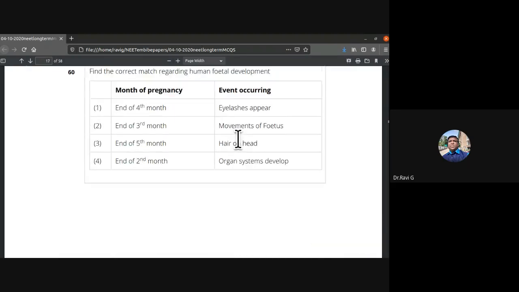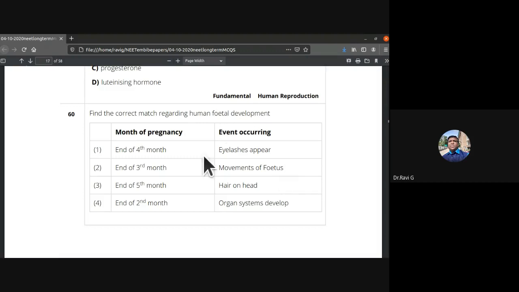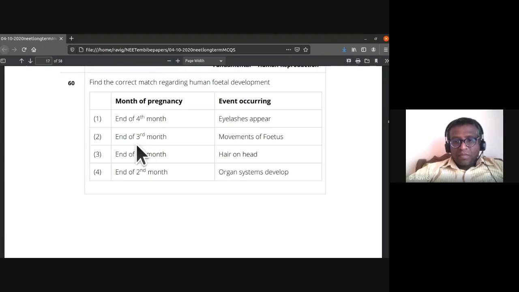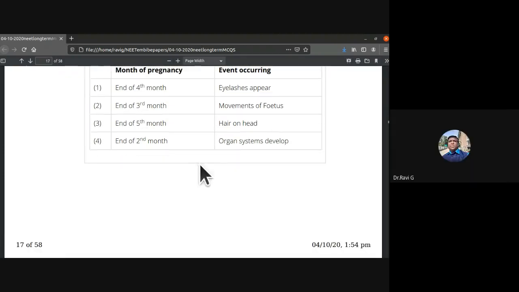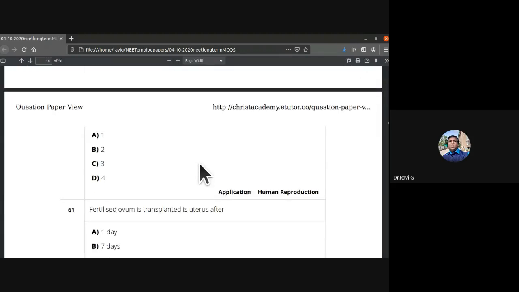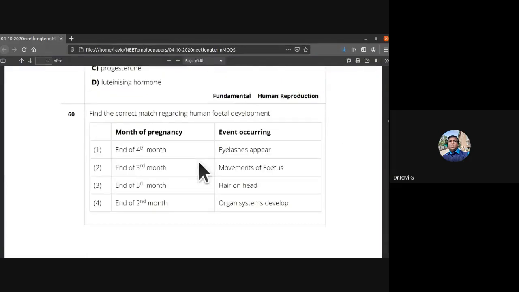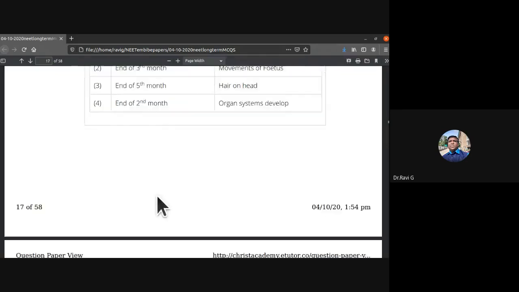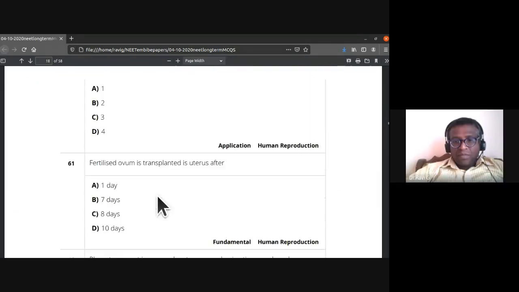60th, find the correct match regarding human fetal development. End of 4th month. See, here we have to match the correct event. Third one is the correct one. End of 5th month, hair on head. It appears at the end of the 5th month. So third one is correct, appearance of hair on the head.